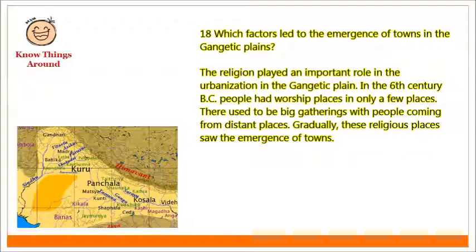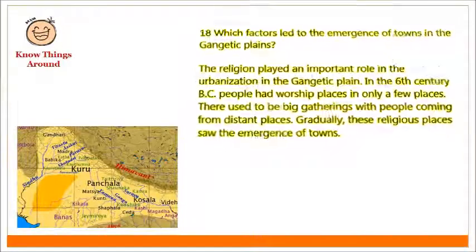Which factors led to the emergence of towns in Gangetic Plains? Religion played an important role in the urbanization in the Gangetic Plain. In the 6th century BC, people had worship places in only a few places. There used to be big gatherings with people coming from distant places. Gradually, these religious places saw the emergence of towns.